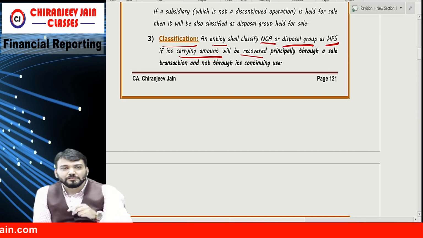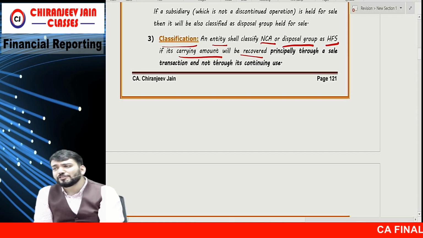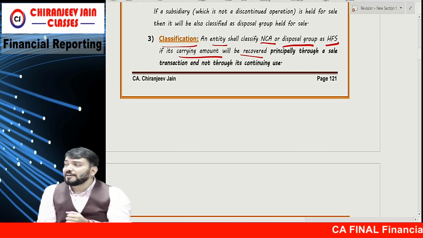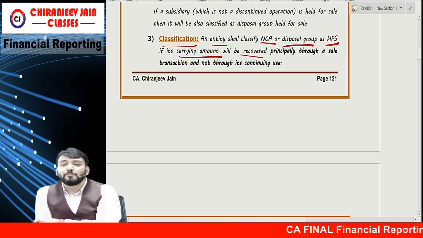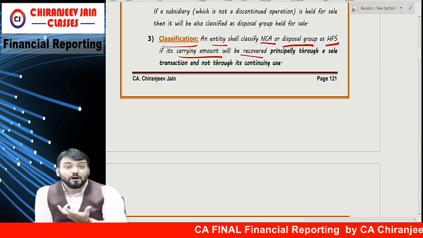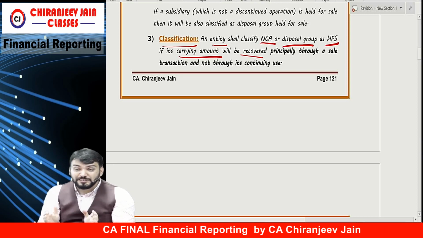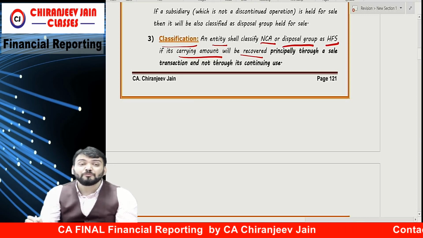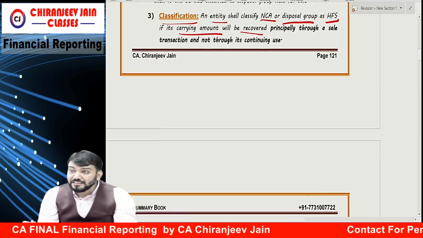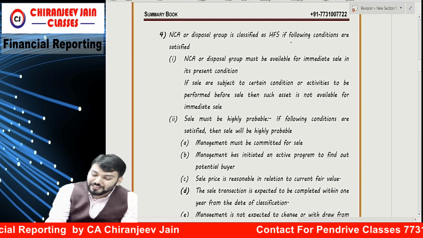I have decided to dispose of it, but right now it is available with me. Will this be non-current asset held for sale? So how will we understand it is principally recovered through sale? It means there are some conditions for this also. They have given two conditions.